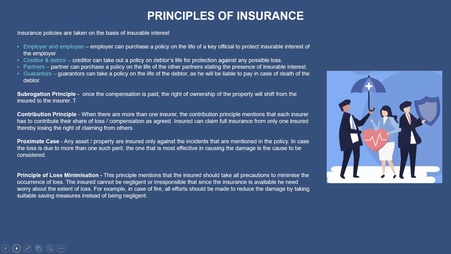And next is partners. Now, who are these partners? Partners in a business. You have business partners, right? In an organization, you have multiple partners. So these partners can also purchase a policy on the life of the other partners, because they are working together in an organization. It is the same as in the previous example we have seen.